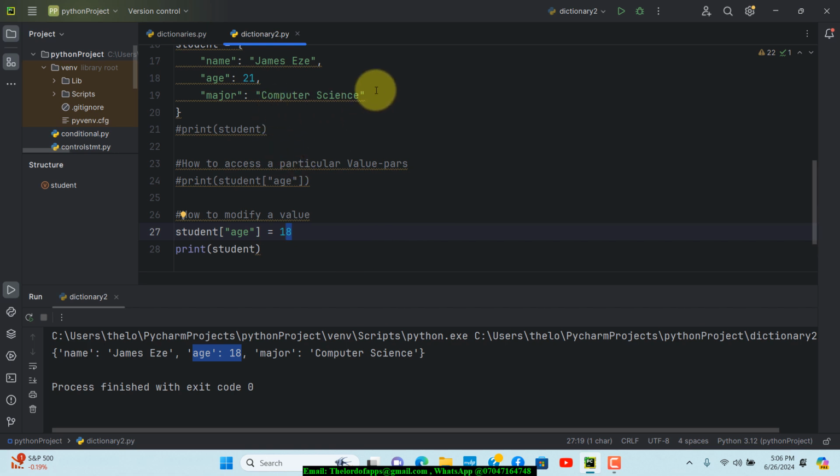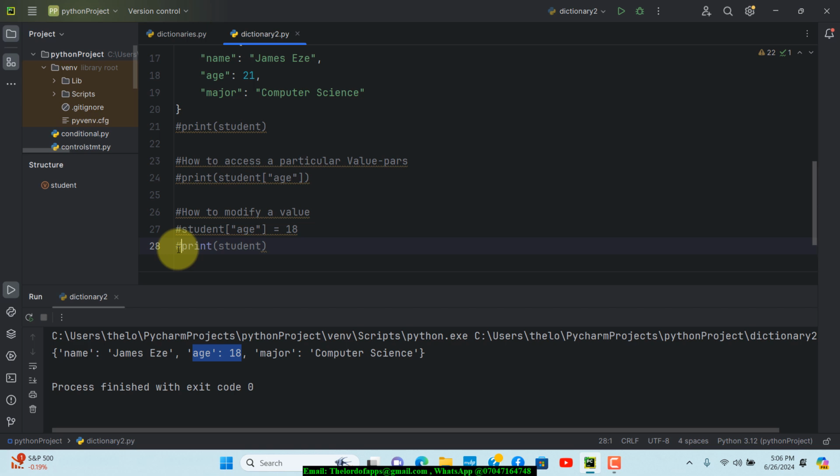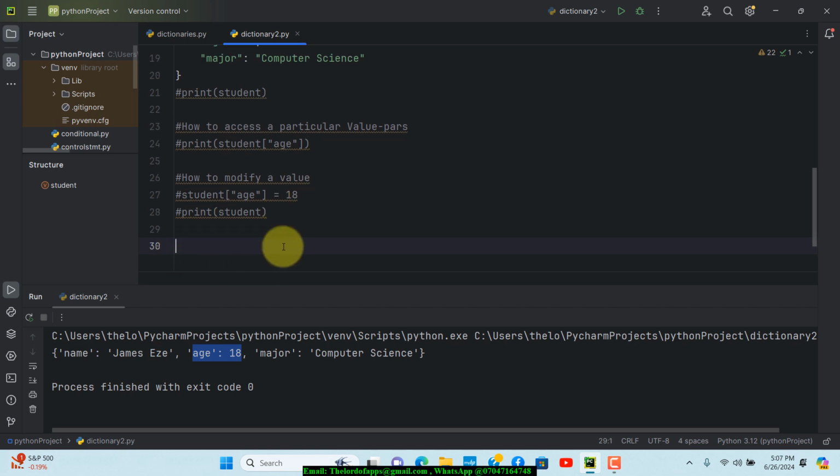Let's say you want to add something like the person's GPA. If you want to add that, it is also possible. We can get down here. I want to copy this right now and then comment this particular line out. I'm going to put this right here and also put this right here. Down here, I'm going to create a comment and say add a new value, like that.